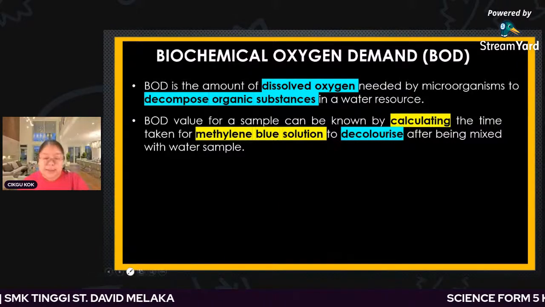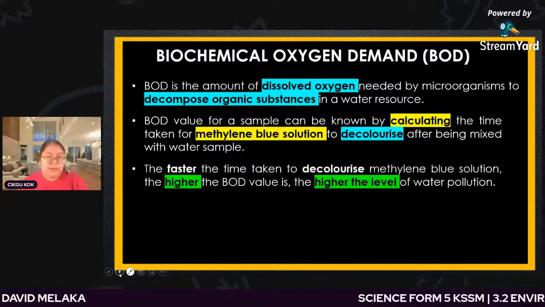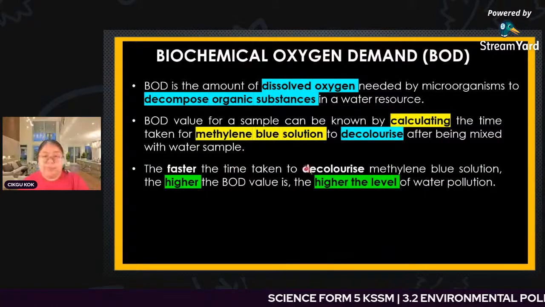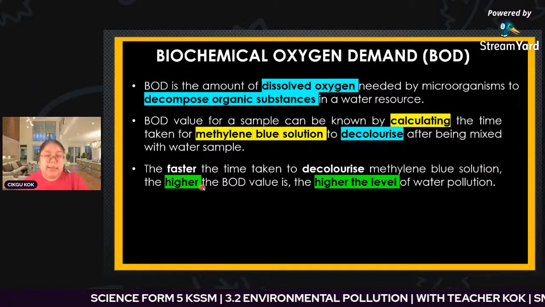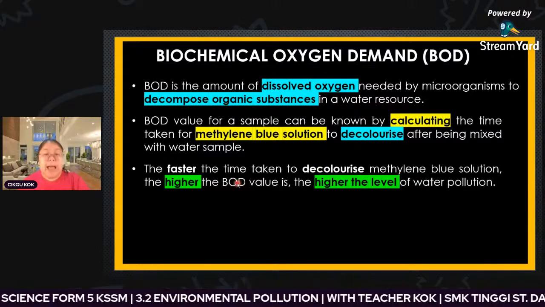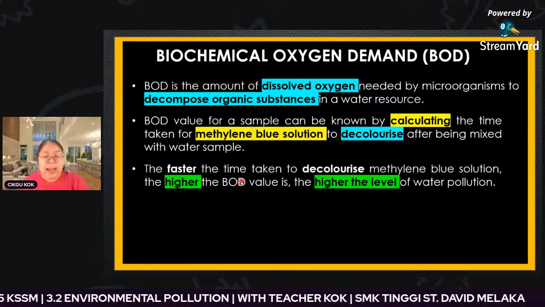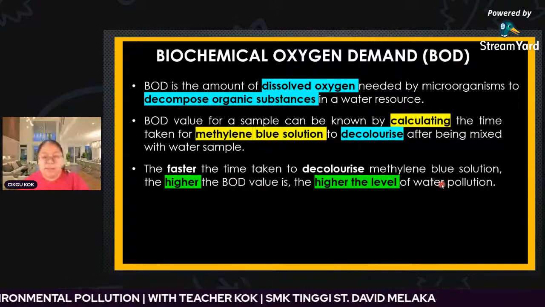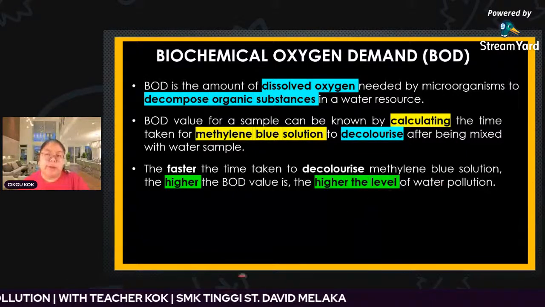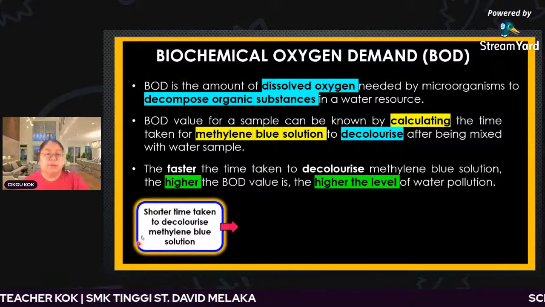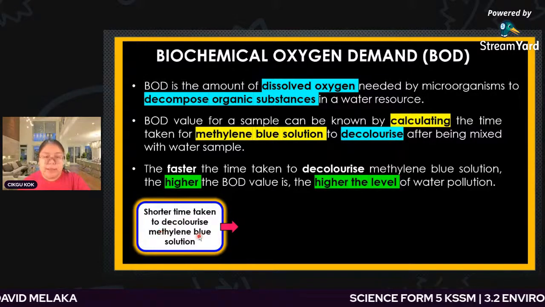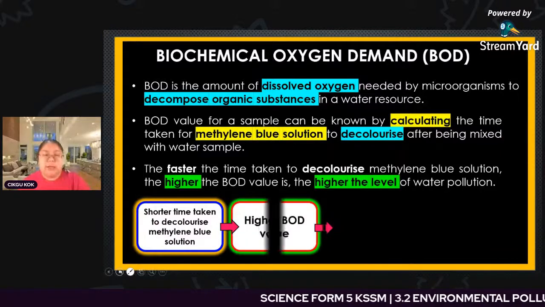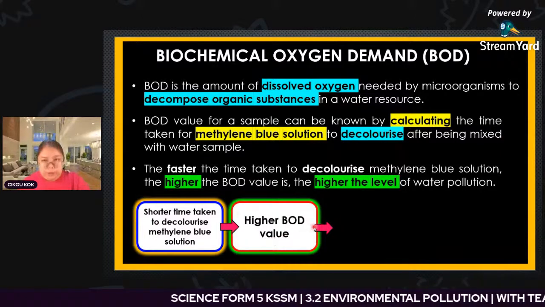Okay, now let me show some examples. The faster the time taken to decolorize the methylene blue solution, the higher the BOD. What does higher BOD mean? Higher pollution. Okay, a shorter time taken to decolorize the methylene blue solution means high BOD.